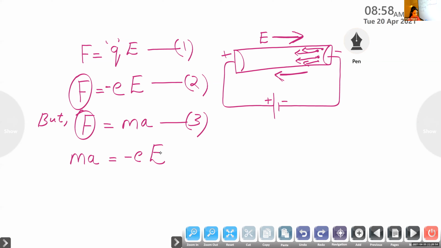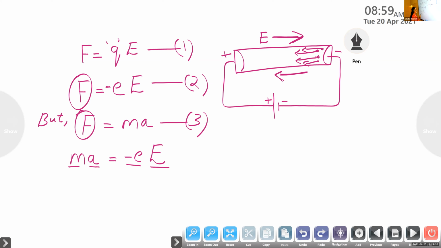Equating the equations 2 and 3, we get ma is equal to minus of small letter e into capital E. From this, we can calculate the acceleration of the electrons that are drifted from negative to positive, where m is the mass, a is the acceleration, e is the charge of the electron, and capital E is the electric field.